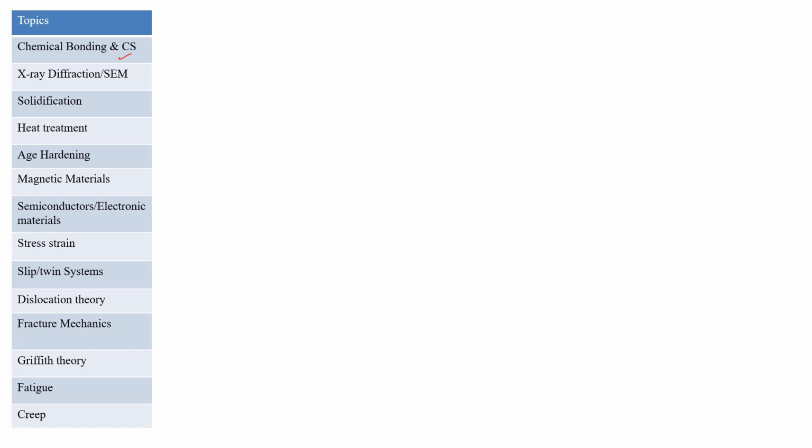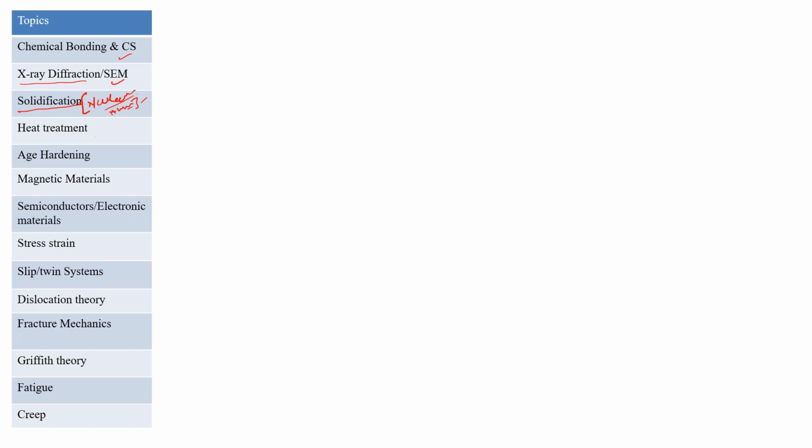Okay, so the next section is X-ray diffraction and SEM, that is scanning electron microscope. This X-ray diffraction is very important, and sometimes they include an SEM question. Okay, so the next topic is solidification. This is very important, and it consists of all the nucleation and growth part. Also, it consists of the numerical part of solidification, related to the critical nuclei size and all, which you have gone through. So I have covered those things under this topic, solidification.